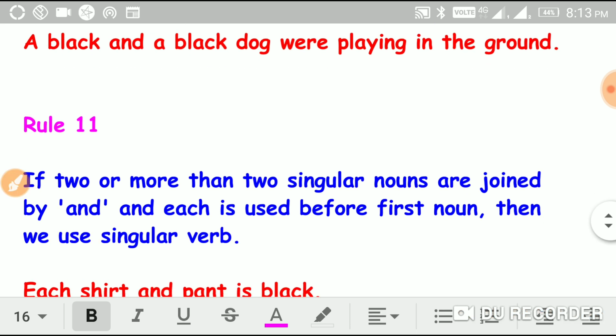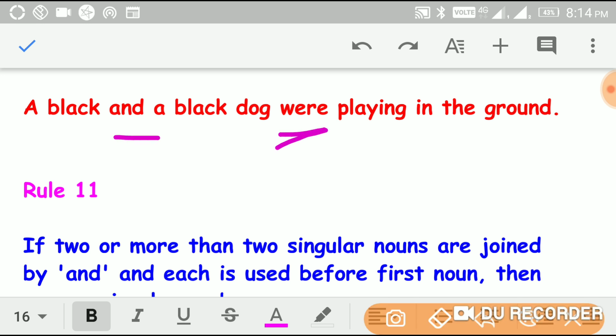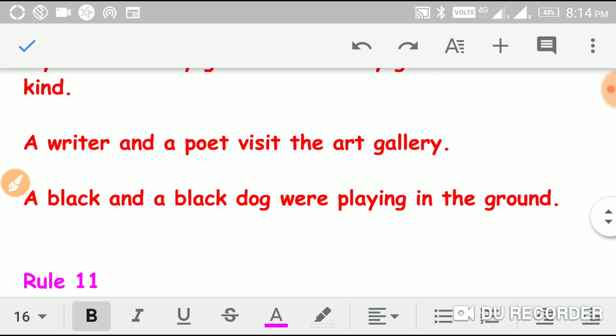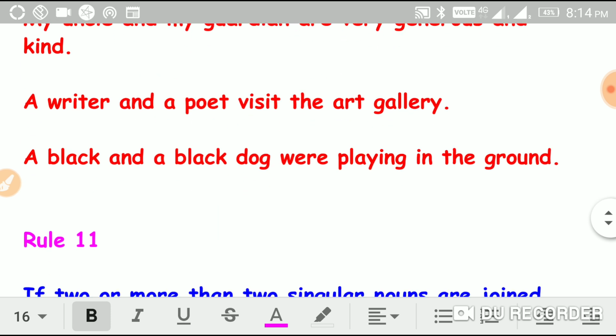And one more example, a black cat and a black dog were playing in the ground. See here, black is an adjective. So cat and dog are nouns. They are joined by the conjunction and, and it takes were, so it means that it is a plural verb.